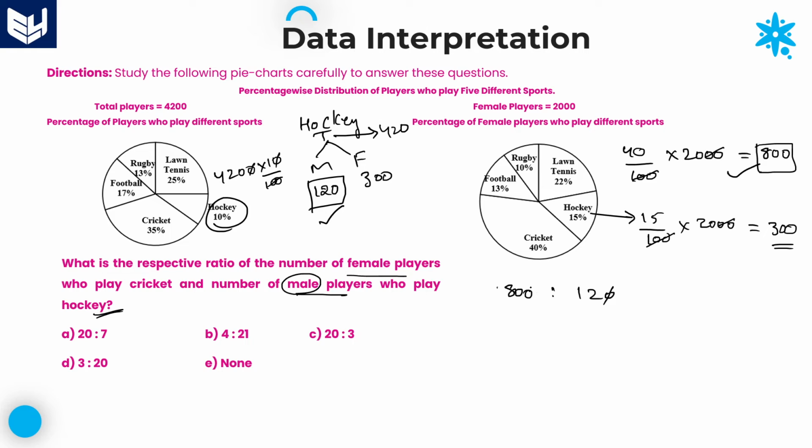Here the zeros get cancelled. You can cancel with the 4 table. 4 threes are 12, 4 twenties are 80. 20 is to 3 is the right answer. Option C is the right answer for this question.